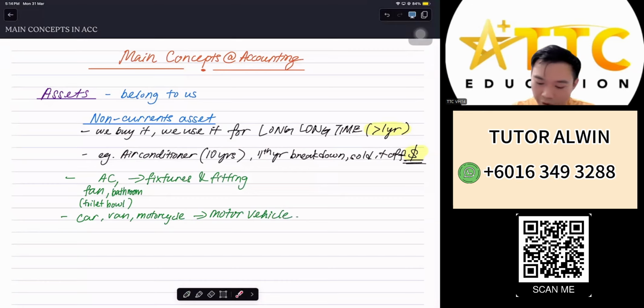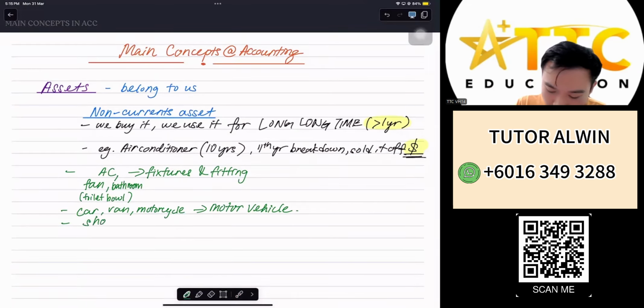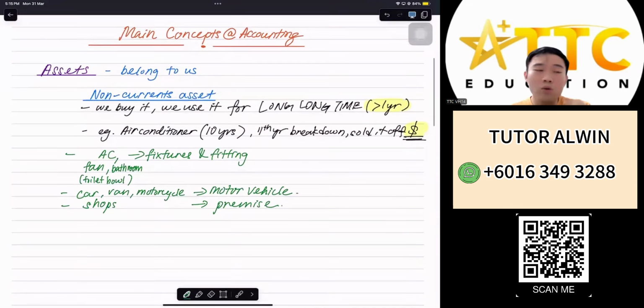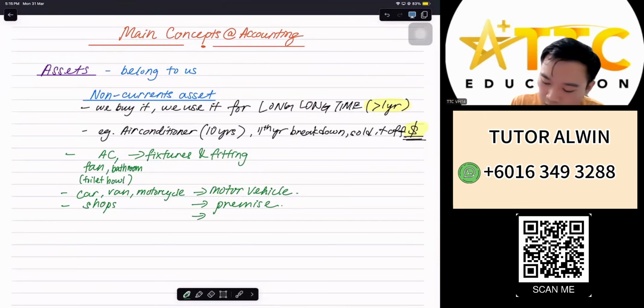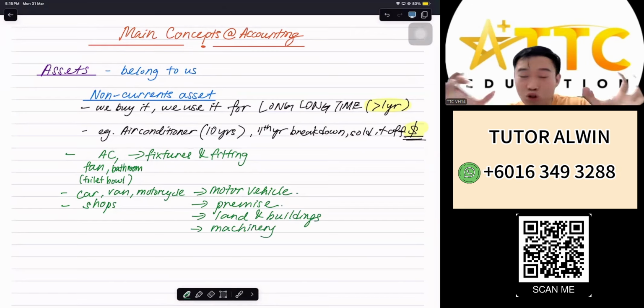The ones on the left side that I've just written down here are the ones that you will see in the exam, and you need to classify them into the correct category, the classifications. This is something that we need to know. We also have our shops, which is known as our premises. We could also have others, such as our land and buildings. We can also have our machinery, machines, huge ones, normally in manufacturing companies. So land, buildings, and machinery are some examples to share with you all.